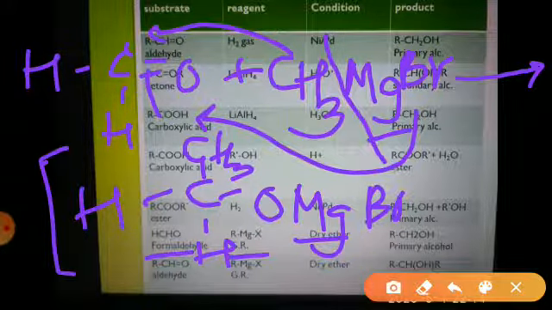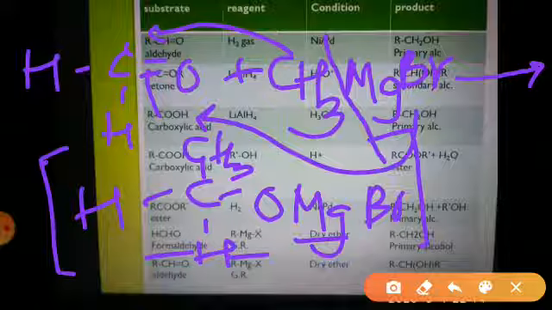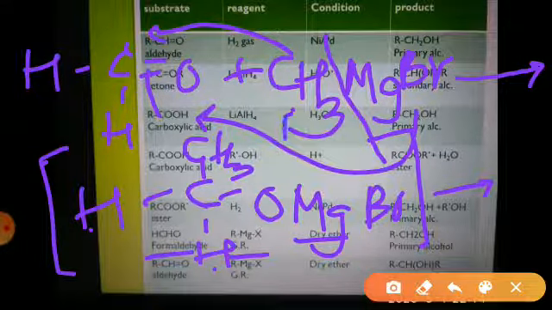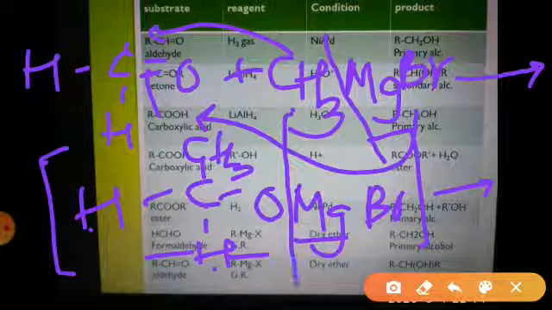As the board is very small, I am not able to write it down, but still I am trying. You can practice in your notebooks. So here HCH, CH3O, MgBr. This is the intermediate product, which on hydrolysis gets converted into the main product. So hydrolysis will be the next step, addition of a water molecule. How is the addition of the water molecule going to take place? Here the O-Mg bond is going to break.